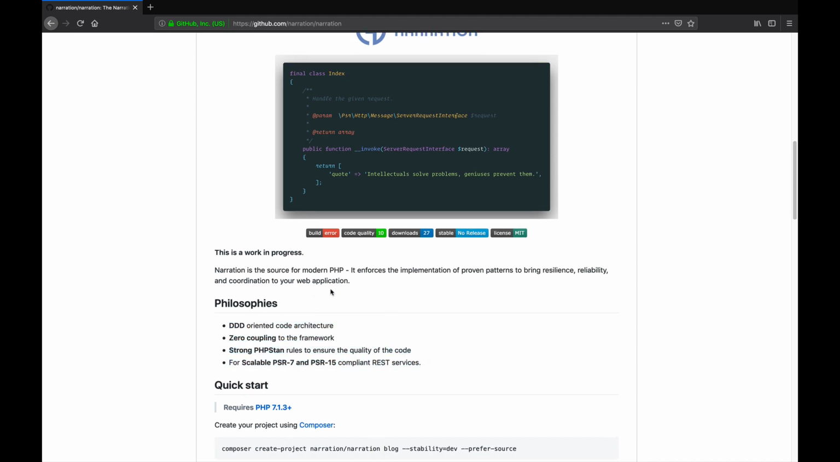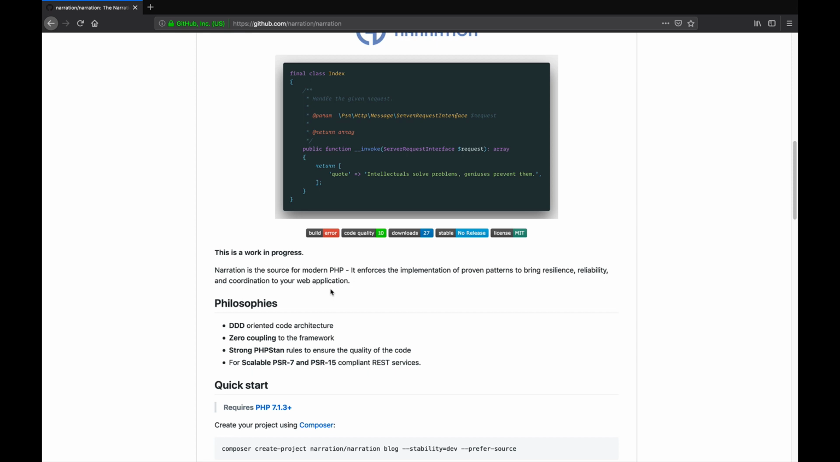Narration tries to follow some DDD-oriented code architecture, which means that all the source folder is actually organized around DDD. And we are going to see that in a couple of minutes. The second rule is zero coupling to the framework. All the code inside the source directory has zero coupling to the Narration framework itself. And we have built some PHPStan rules to ensure that.